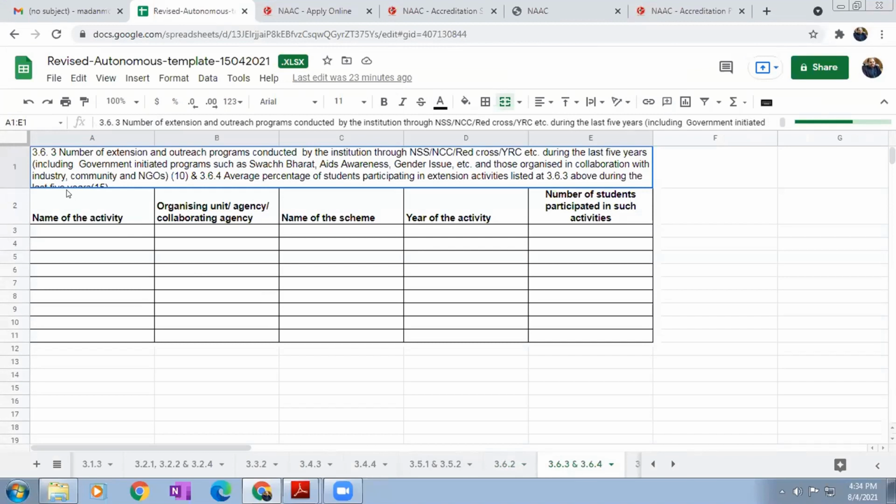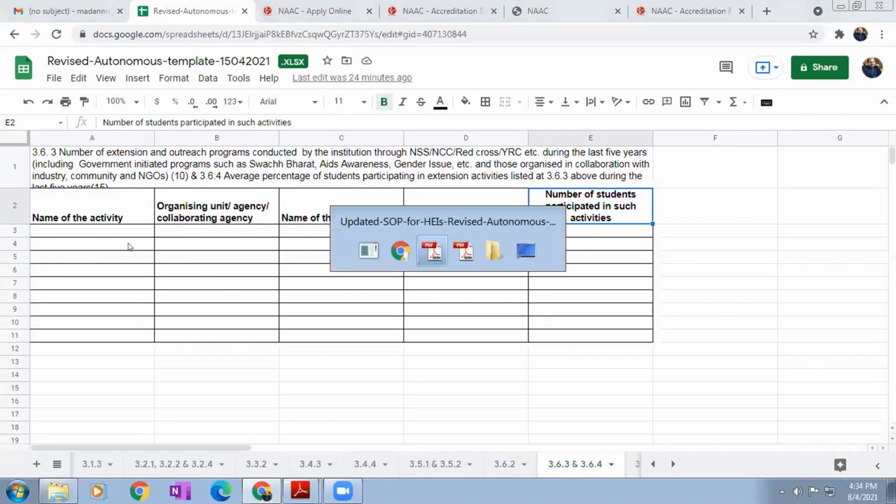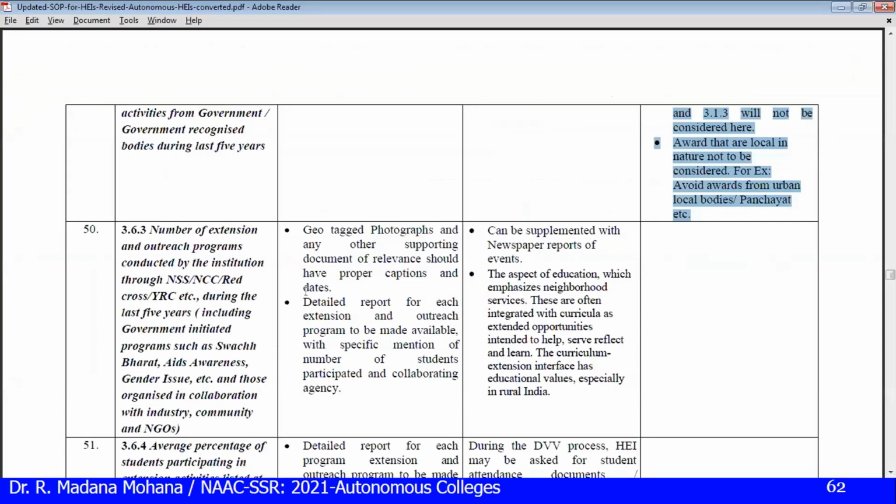3.6.4 is student related. Both are combined here: name of the activity, organizing unit, name of the scheme, NSS or NCC or Red Cross, etc., year of the activity, and number of students participated in such activities. So 3.6.3, then 3.6.4, a single template. Now go back and check the SOP for these two.